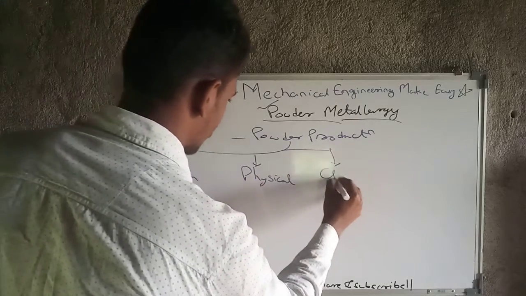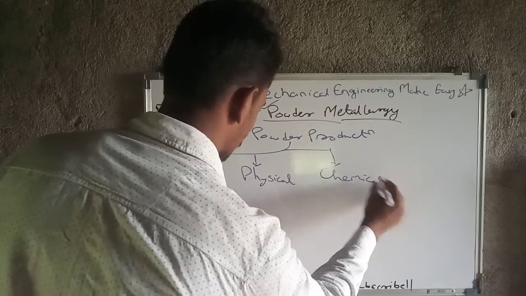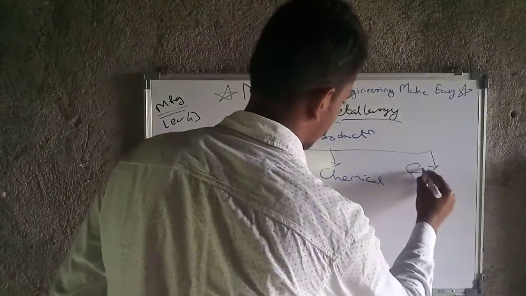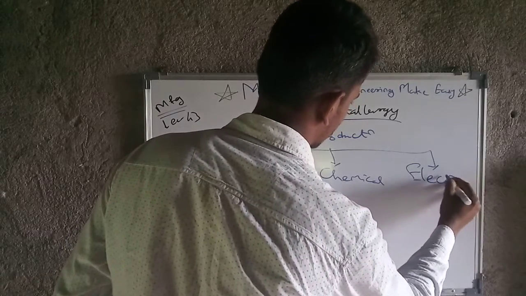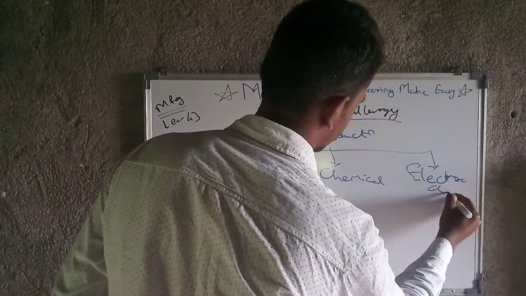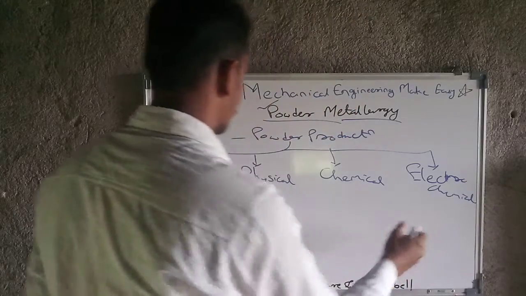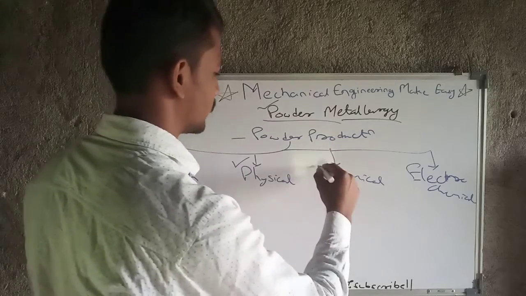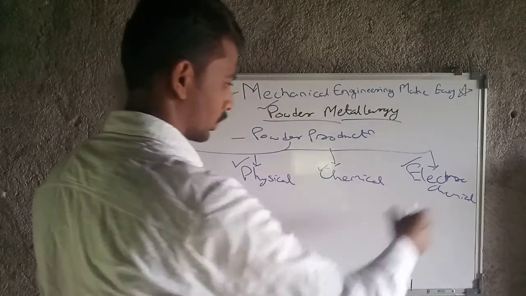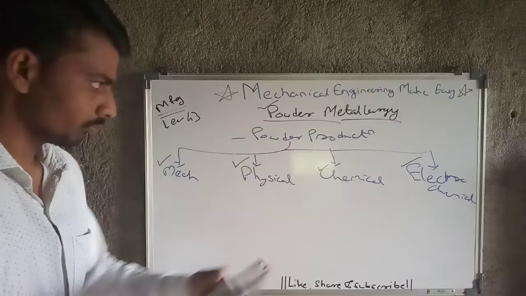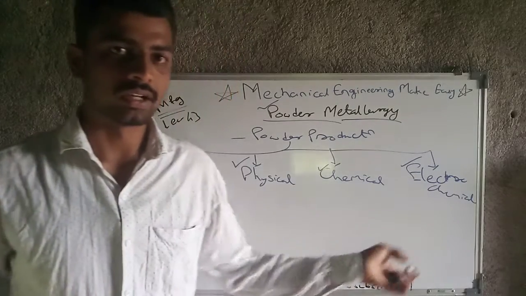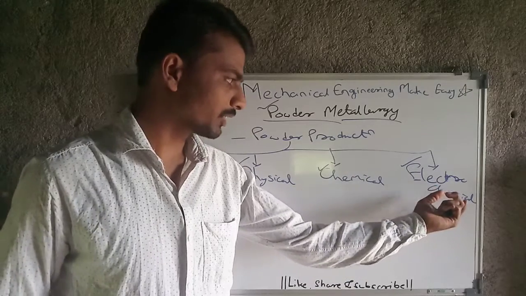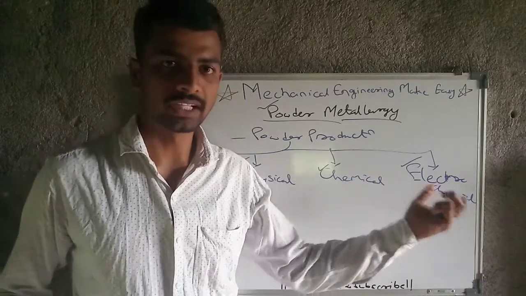Next, there may be a chemical method, and next will be electrochemical. Okay, we can go with mechanical methods, physical methods, chemical methods, and electrochemical methods. In the electrochemical case, we take some properties of chemical and some properties of electro.